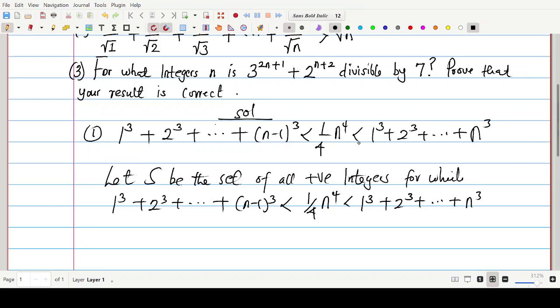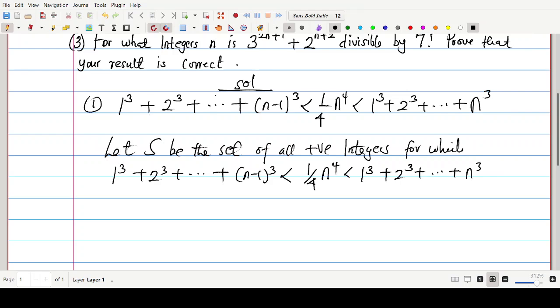Now, if you observe carefully, this is a combined inequality.